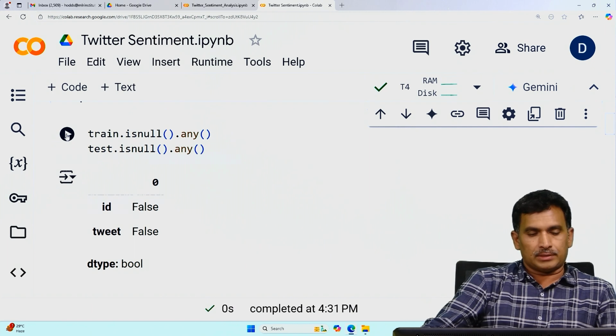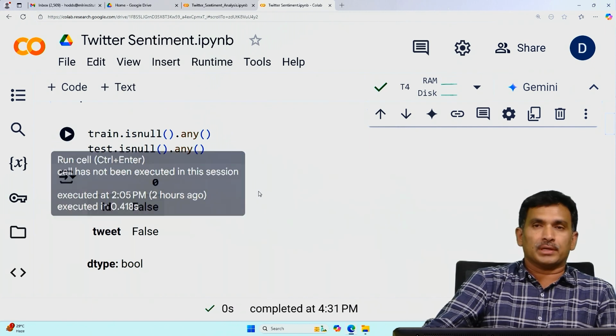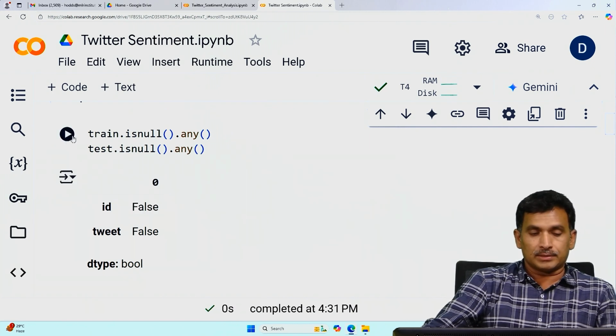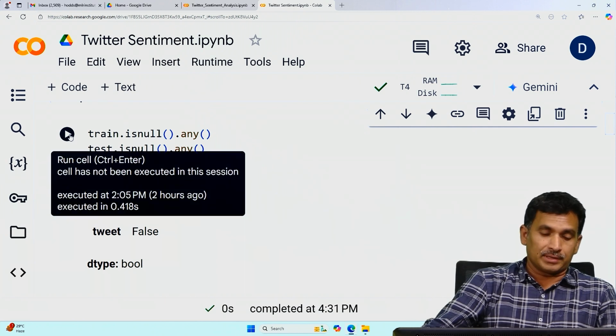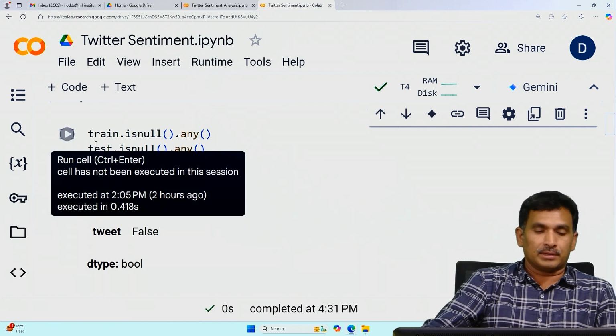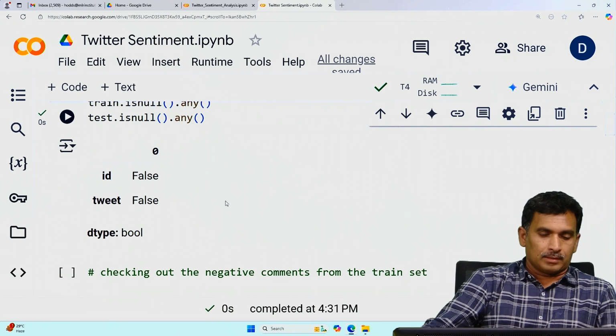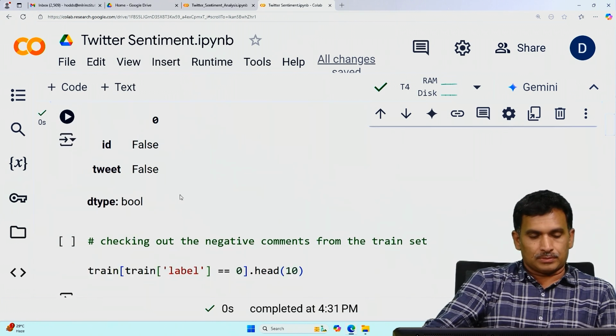Now this is another very important one, to check whether there are any null values in the train and test. The isnull function is applied so that if any value is null, it returns true, and if not, it returns false. So there are no null values, and it's a boolean data type.